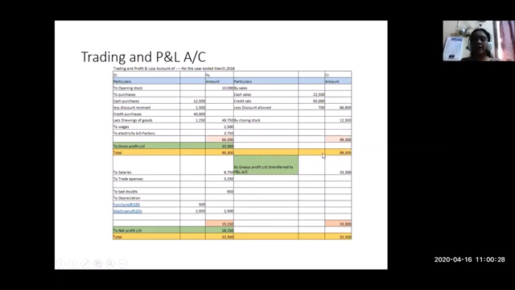The total amount of the credit column comes to 99,300. In order to balance these two sides, we have seen the right side column is showing a higher amount when compared to the left side expense column. Expense column is showing only 66,000, whereas the revenue side is showing 99,300. So the difference is a positive amount. That means the firm has earned profit, which is the difference between 99,300 and 66,000.